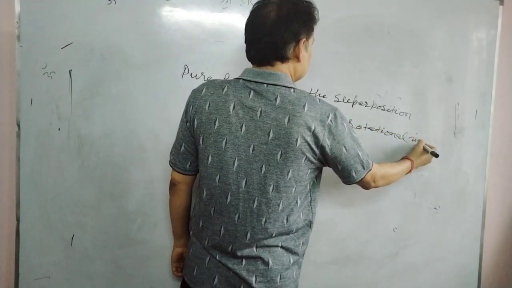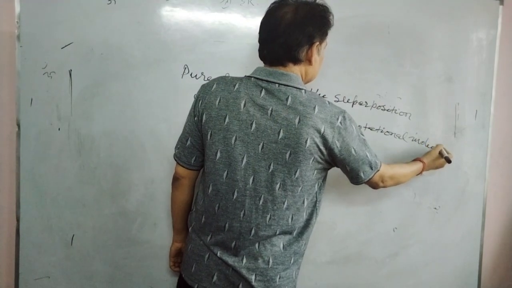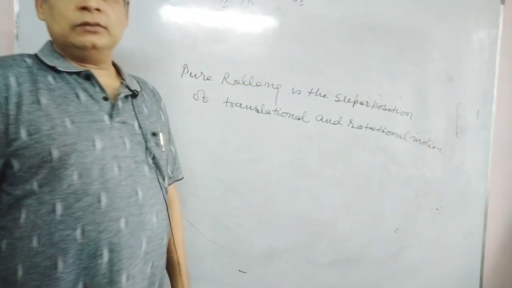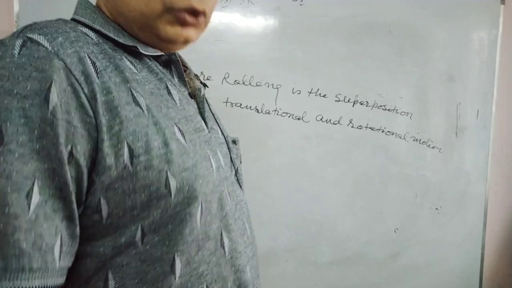Pure rolling is superposition of translational cum rotational motion. How?